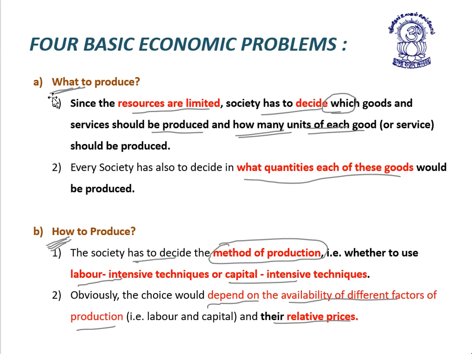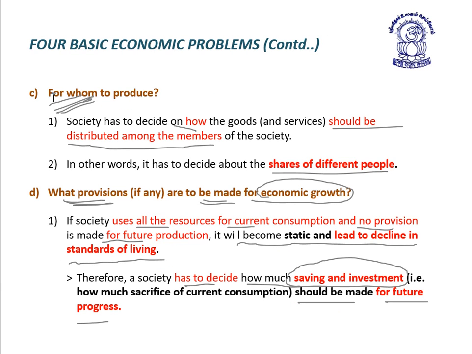And after determining the first two problems, we saw problem number 3, for whom to produce. Here society has to decide the members among which goods and services should be distributed.